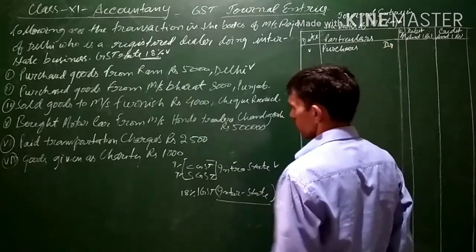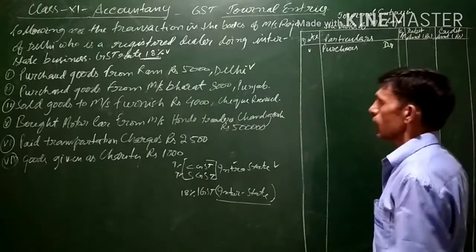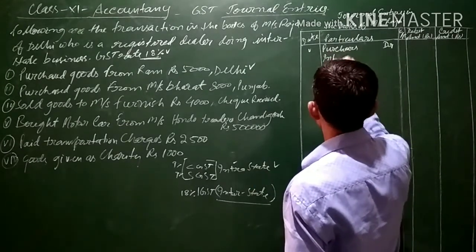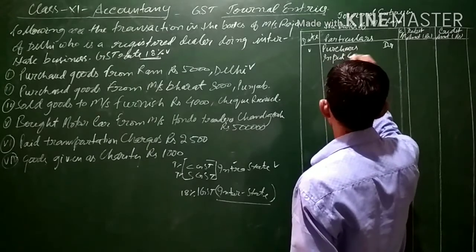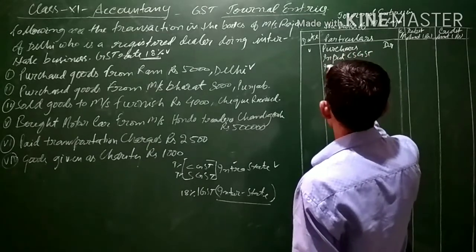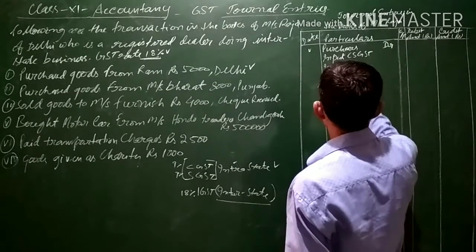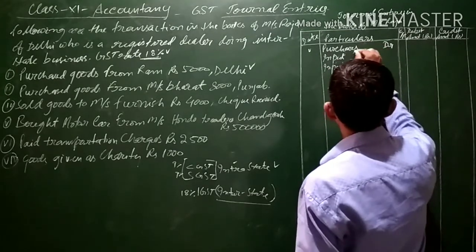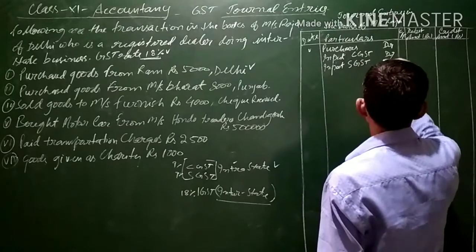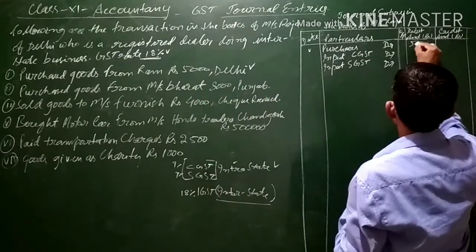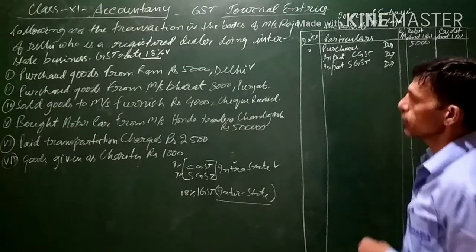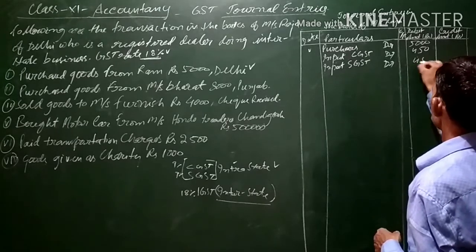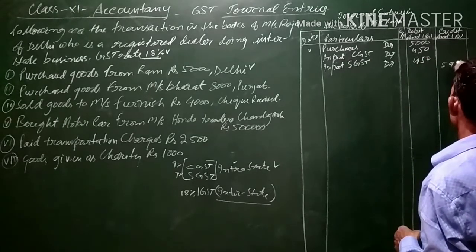Purchases account debit. Now CGST and SGST will be charged, and when goods are purchased, the entry passed for GST is input CGST and input SGST. CGST and SGST both will be debited. Now total purchases 5,000, purchases account will be debited, and 9% of 5,000 is 450, so 450 CGST, 450 SGST. The total will come to 5,900.